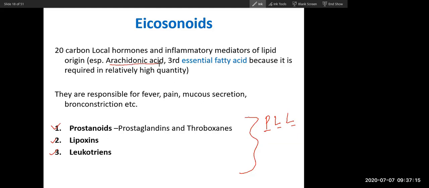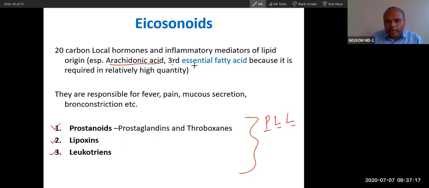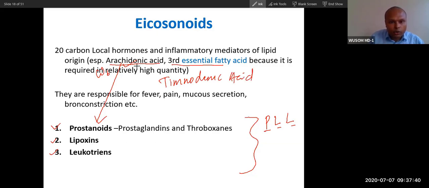So you can see these are produced mainly from arachidonic acid, which is an omega-6 fatty acid. The other is timnodonic acid, which is icosa pentaenoic acid, while arachidonic is icosa tetraenoic acid. Now these will produce prostanoids, lipoxin, and leukotrienes.